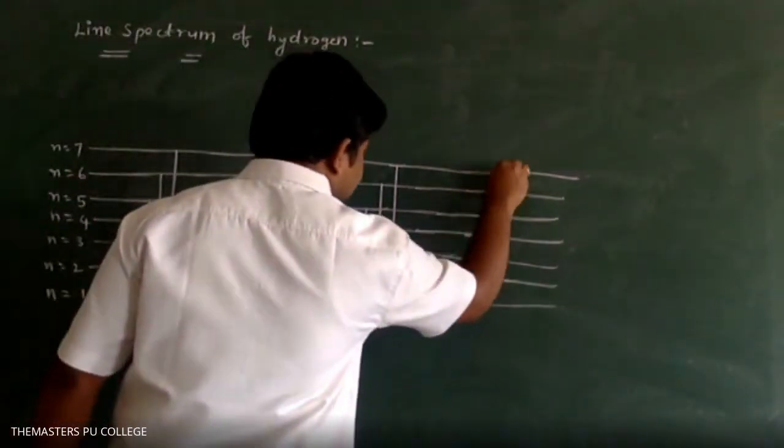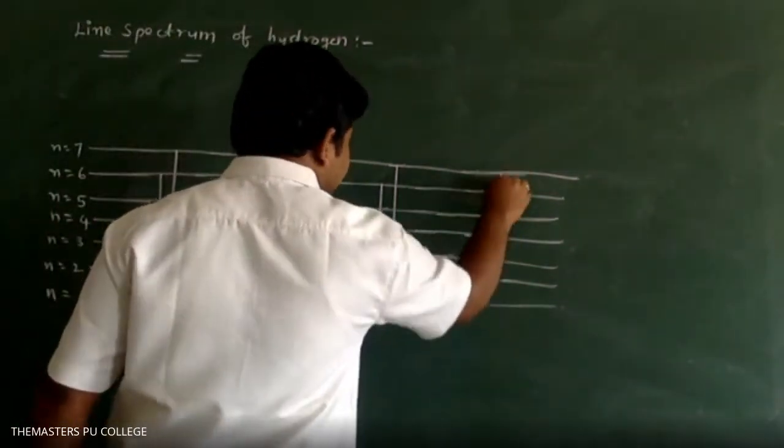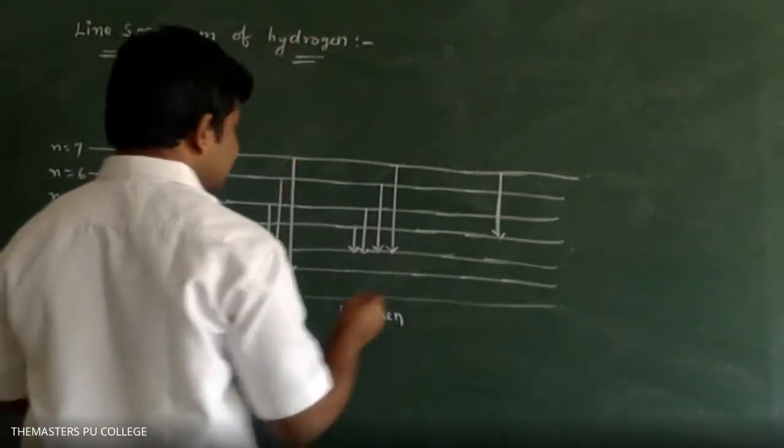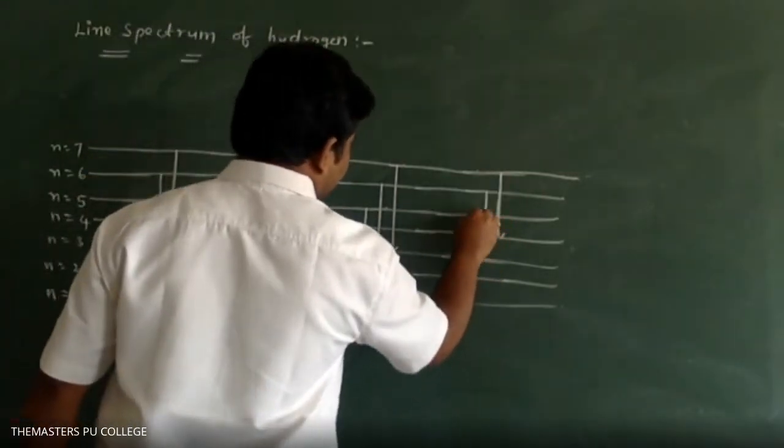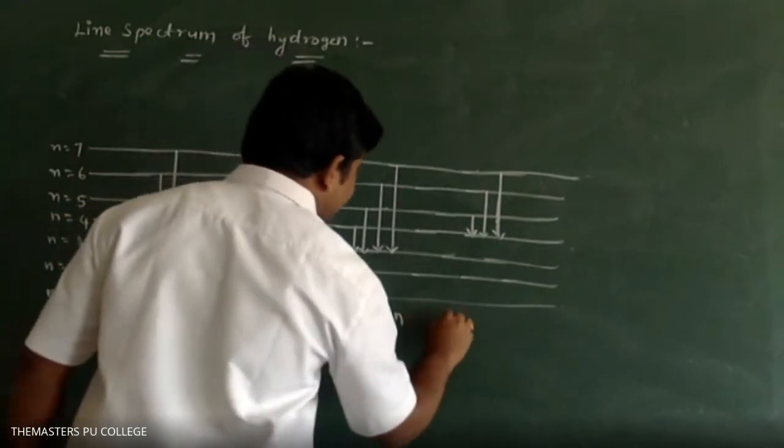Next, any higher level to the fourth level, you will get the Brackett series.